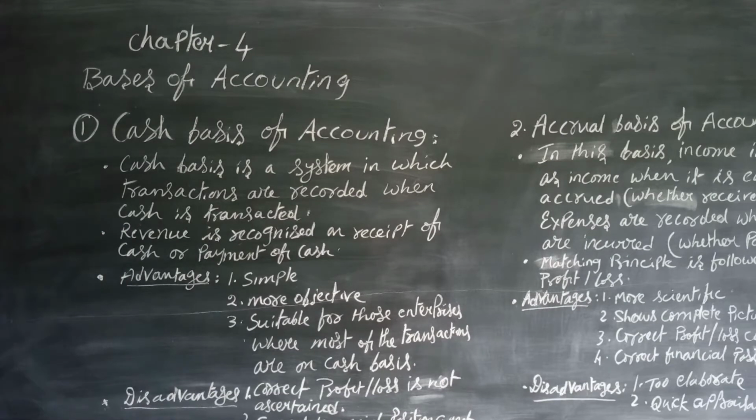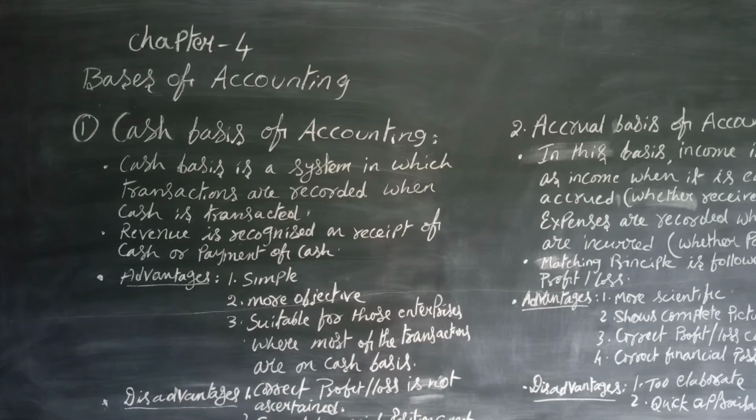And now let us see the advantages. It is simple to understand. Only cash paid is recorded, cash received is recorded. And it is more objective. In this system, no adjustments are made for the accrued incomes, unearned incomes and outstanding expenses, etc. And it is suitable where most of the transactions take place on cash basis.